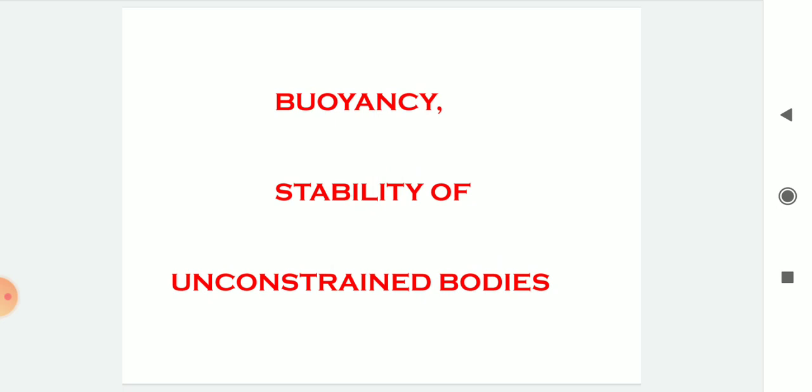Then what is the principle of flotation? It states that a floating object displaces its own weight of the liquid in which it floats. The weight of the floating object is equal to the weight of the liquid displaced. When a ship displaces a weight of seawater equal to its own weight, it floats. This is known as the principle of flotation.